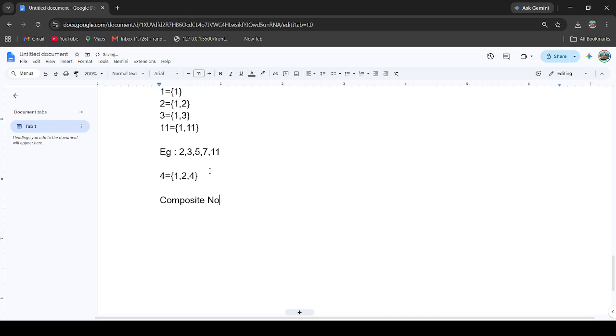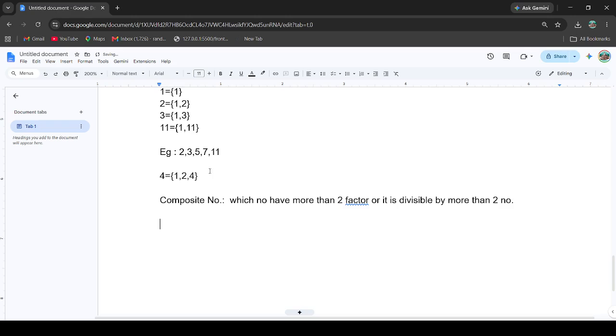A number that has more than two factors, meaning it is divisible by more than two numbers, other than 1 and itself.